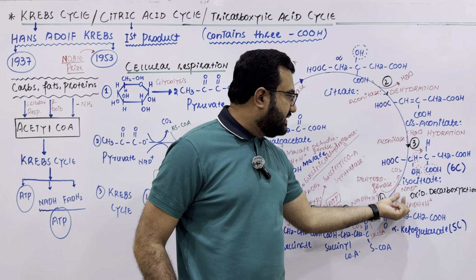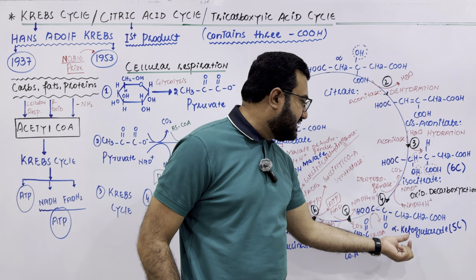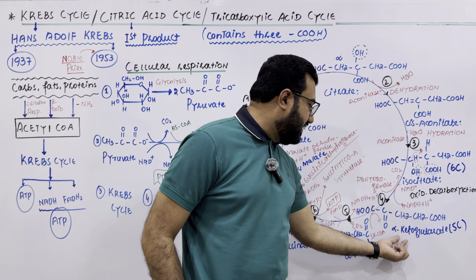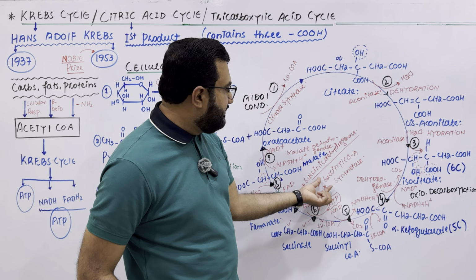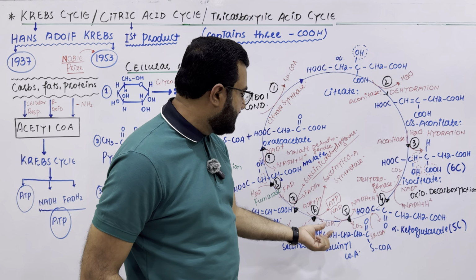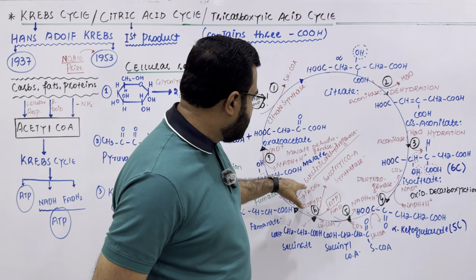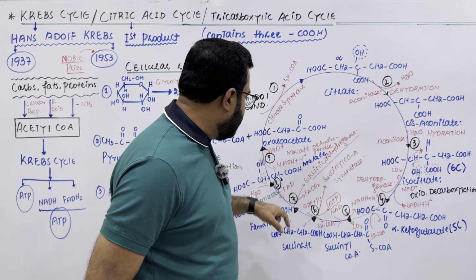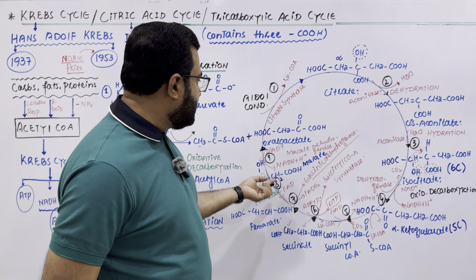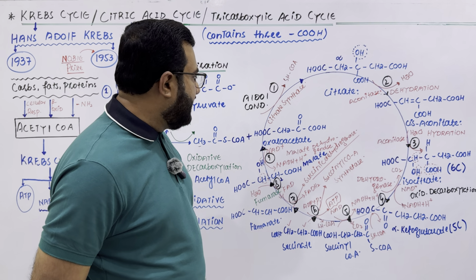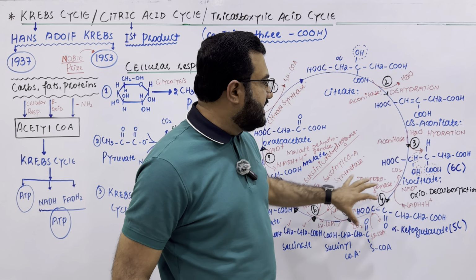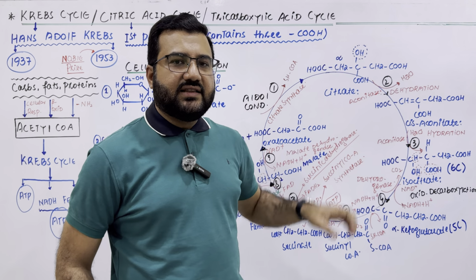Then next is the isocitrate dehydrogenase. Next is alpha ketoglutarate dehydrogenase. The next enzyme is succinyl coenzyme A synthetase. The next enzyme is succinic dehydrogenase. And then there is fumarase. After fumarase, there is malate dehydrogenase. So all these enzymes are involved, and this is the Krebs cycle.